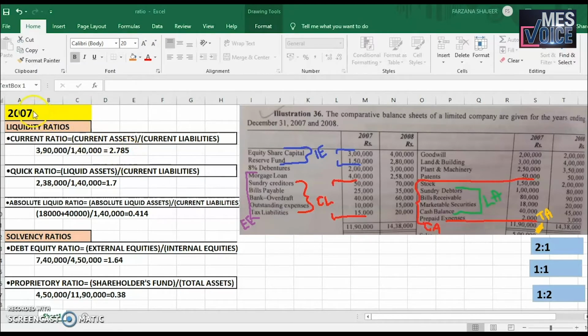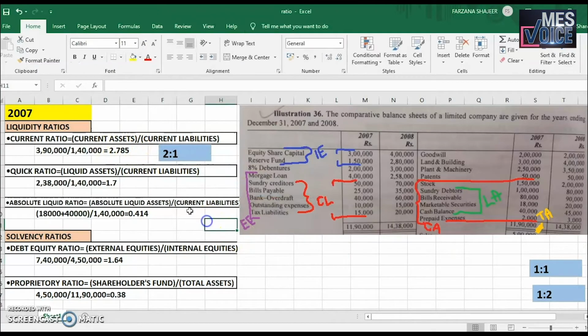This is the current ratio in the year 2007, and we know that the rule of thumb for the current ratio is 2:1, and the ratio that we obtained here is 2.785, which is well above the standard or the rule of thumb, and we can say that in 2007 the liquidity position is satisfactory. Next, let me tell you how to calculate the quick ratio.